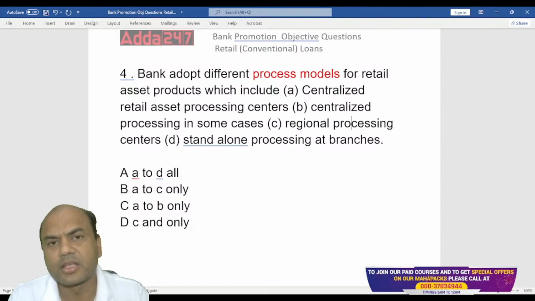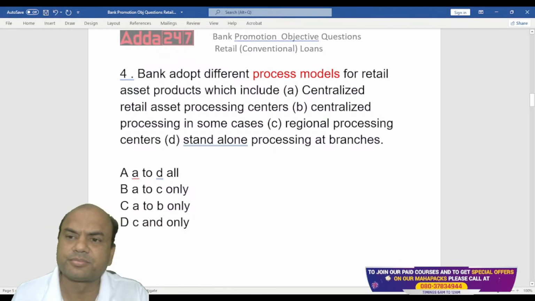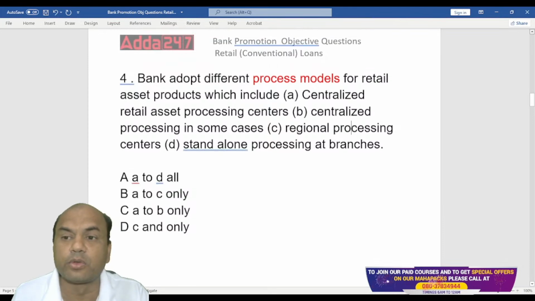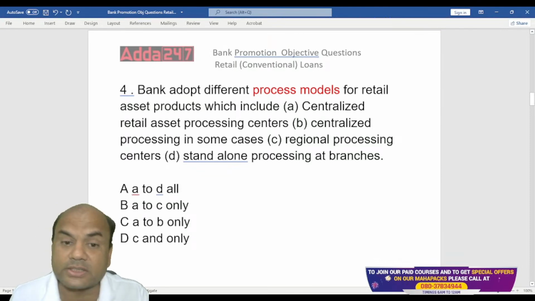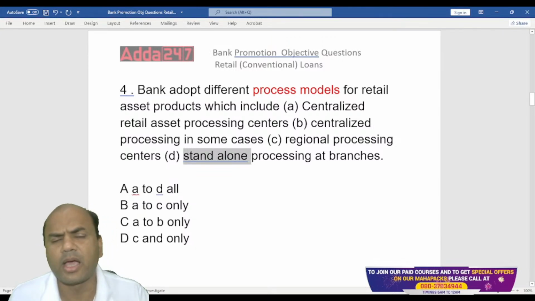See here, in some nationalized banks, not in private banks, private banks generally all have the same processing center now. In some nationalized banks, the processing of loans is centralized, but processing of deposits is still standalone. Standalone means at the branch level. I'll process everything at the branch level.